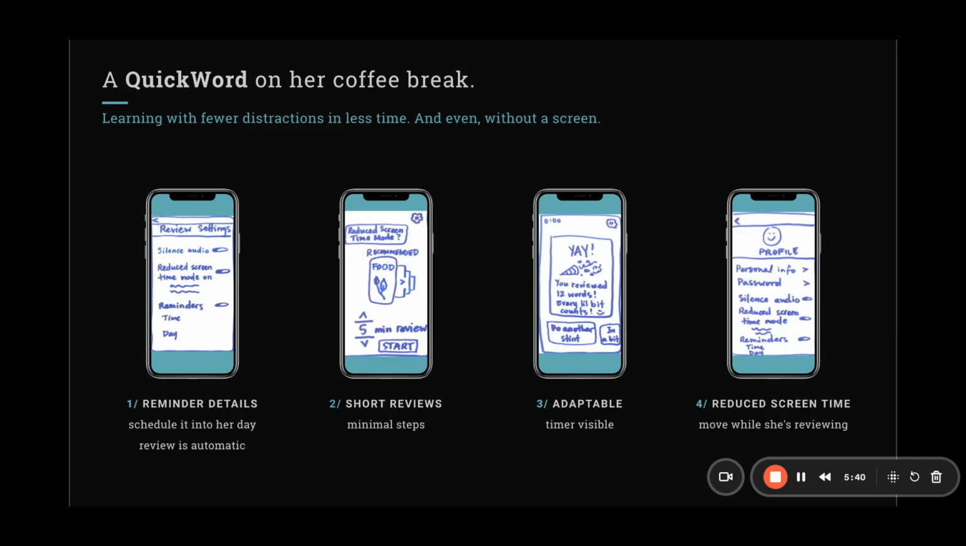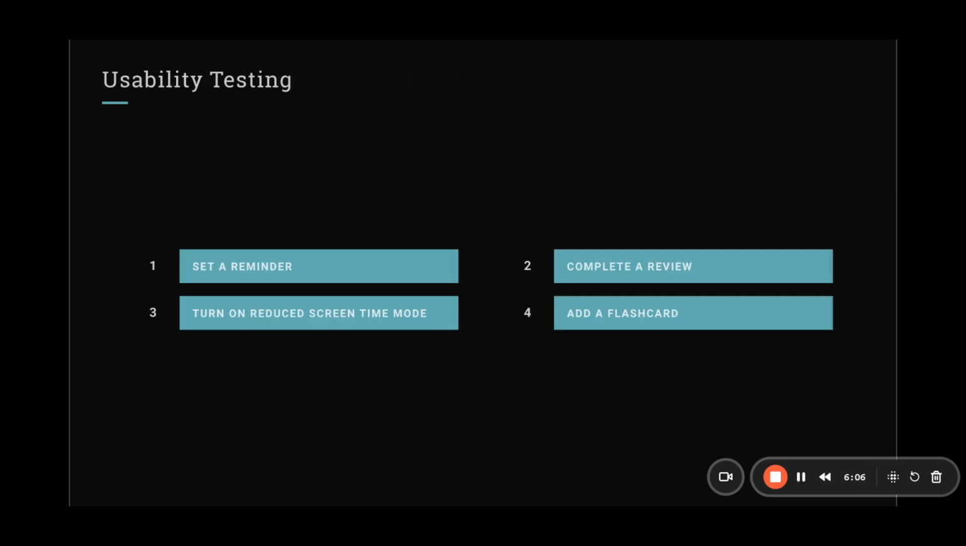And number 4, we need to create a reduced screen time mode for her. She can turn on this mode and ideally review while she's moving without having to glance down at her screen. We need to make sure that users can set a reminder. And number 2, complete a successful review. And number 3, obviously turn on reduce screen time mode.